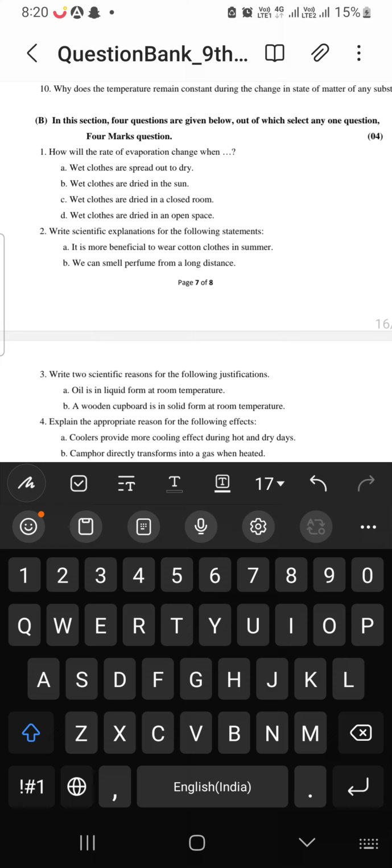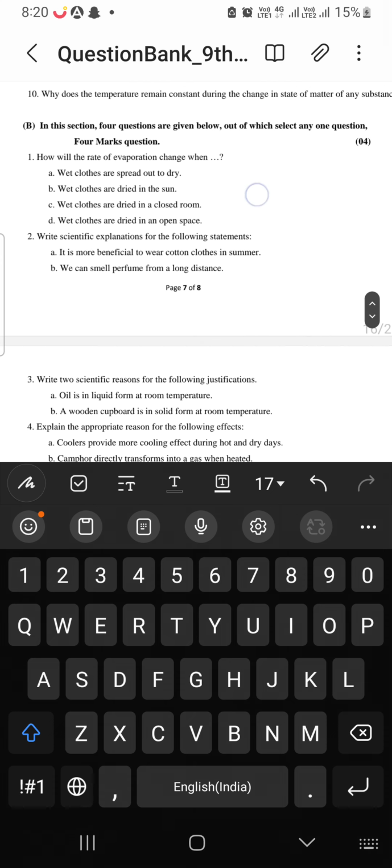Write scientific explanations for the following. You can get this answer from the textbook. Same way, third also and fourth also.